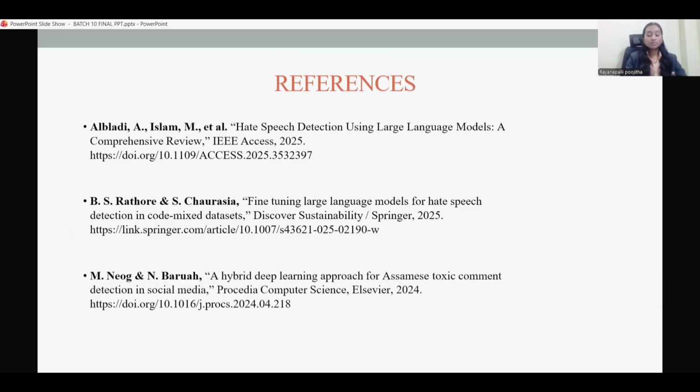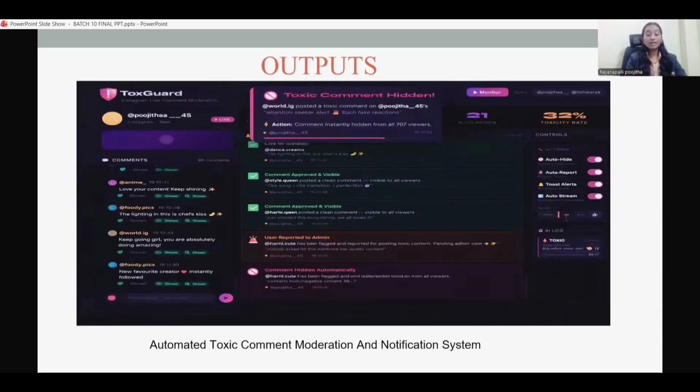In this final output, the system automatically detects toxic comments using the trained CNN model. When a new comment is given, it is processed by the model. If the model predicts it as toxic, the system flags it and shows a warning or notification. This simulates real-time moderation of harmful comments on social media.